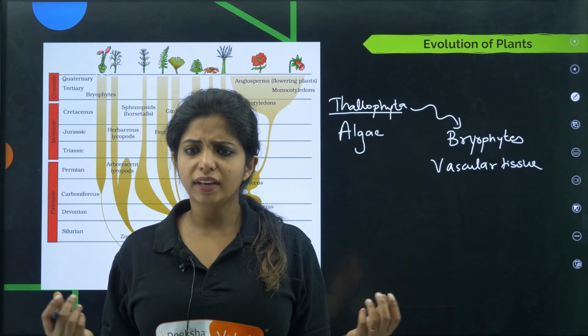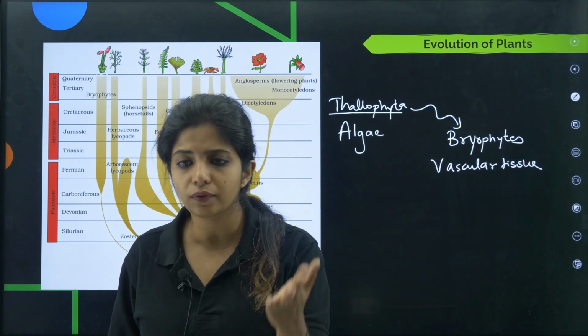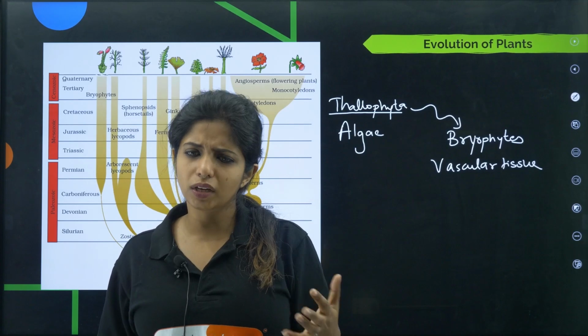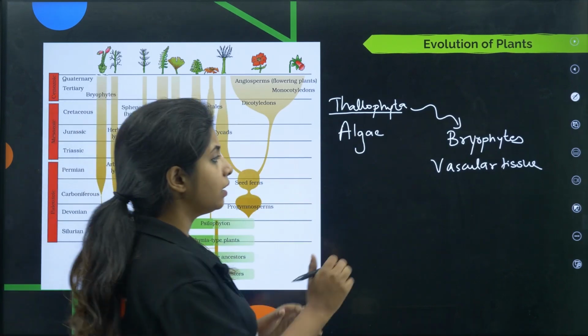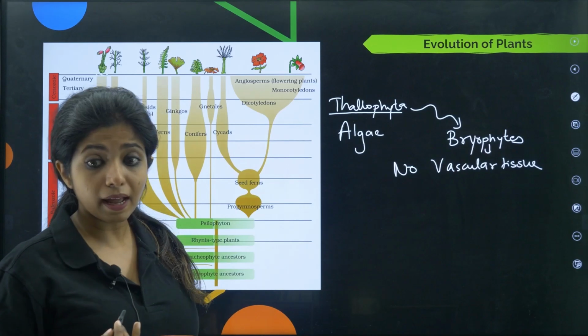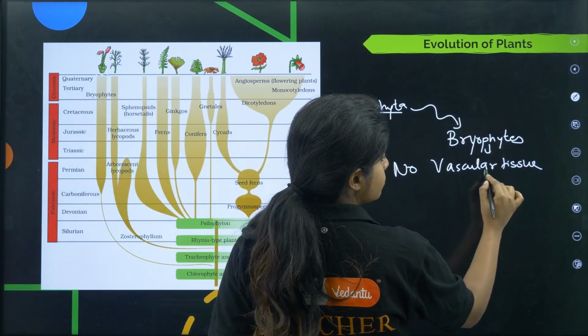But in the case of bryophytes, they were small plants. Okay, they did not have the vascular tissue, and they were quite okay with that also because they stayed near the area where water was enough. Okay, so everything was all good for them, but they did not have vascular tissue, so I'm writing no vascular tissue. But that was a problem because modern day plants definitely have it. So probably the other plants might have evolved from something else, right?